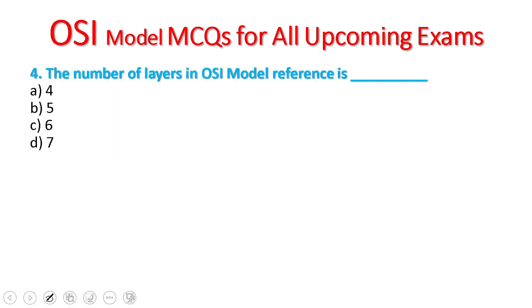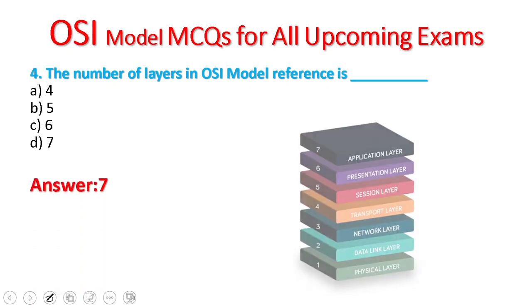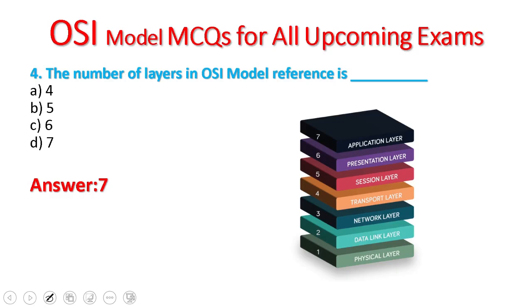Question number 4. The number of layers in the OSI model is 7. As you know, in the OSI model there are 7 networking layers, starting from the physical layer to the application layer.